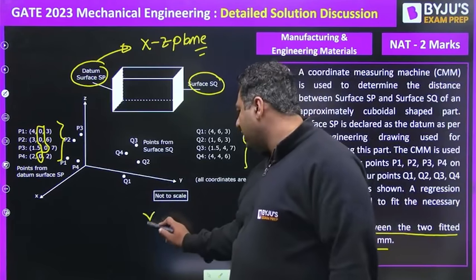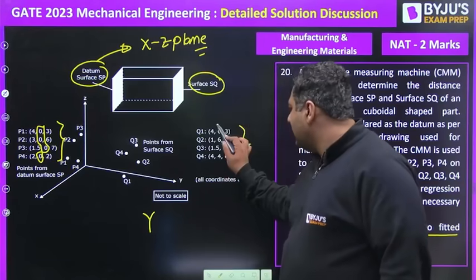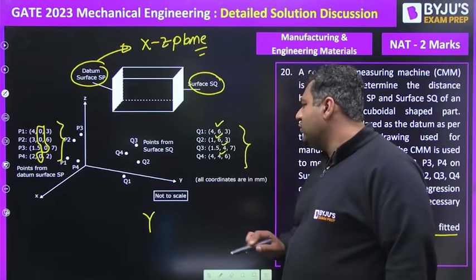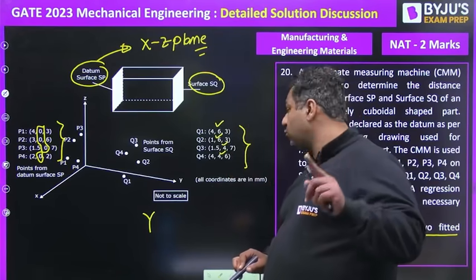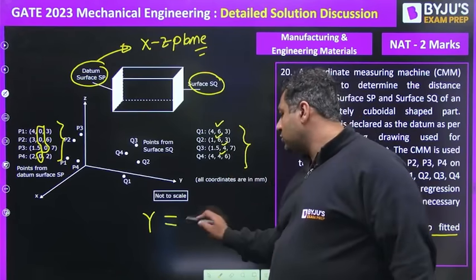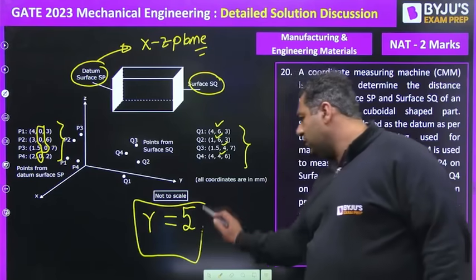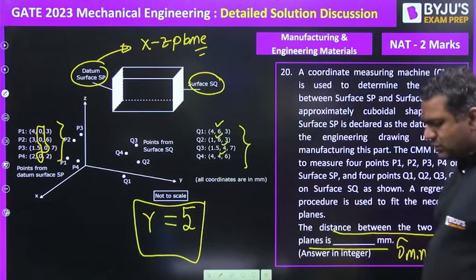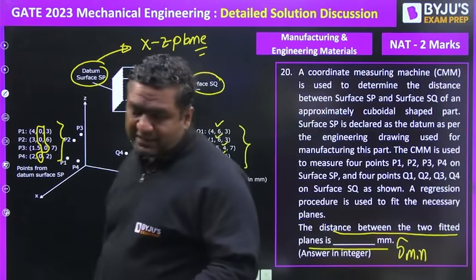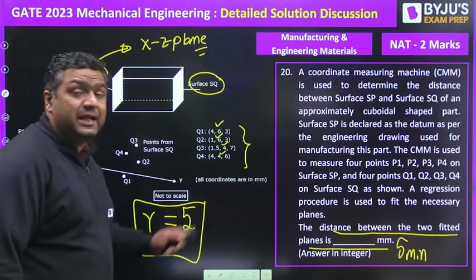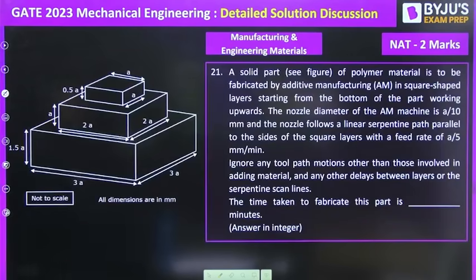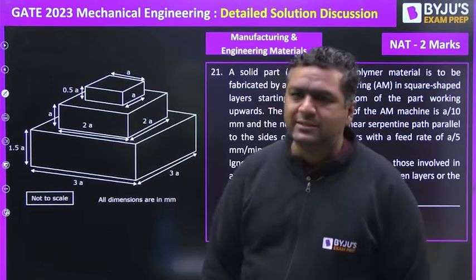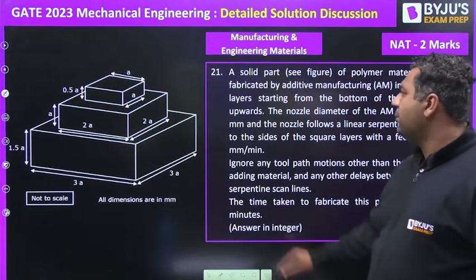For that you take the average value. The coordinates are 6, 6, 4, and 4. When you take the average, 6 plus 6 plus 4 plus 4 divided by 4, you get 5. So the answer is 5 mm. This was a new type of question from CMM, guys. This was NAT for 2 marks. Moving further to question number 21. This is one more new type of question, a lot of surprises this year for GATE mechanical students.